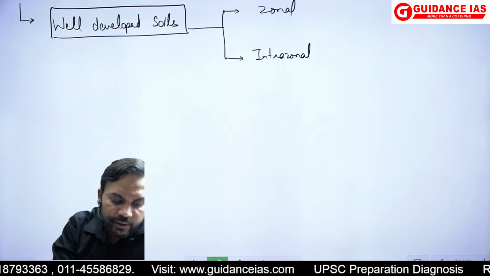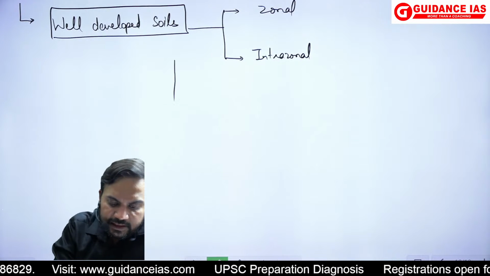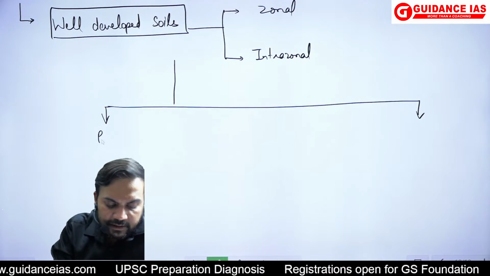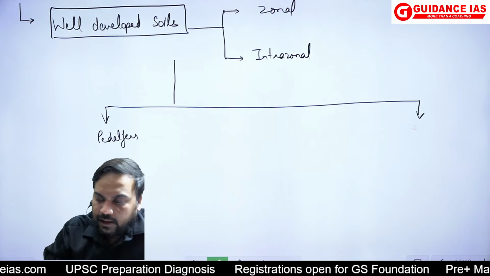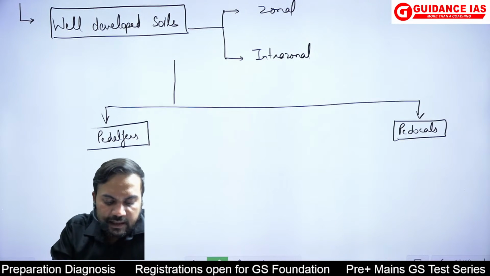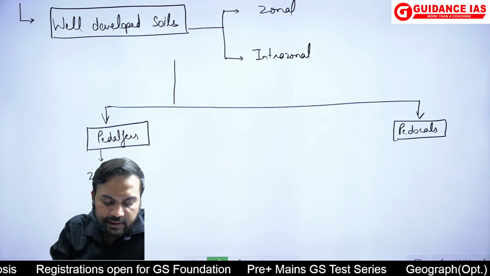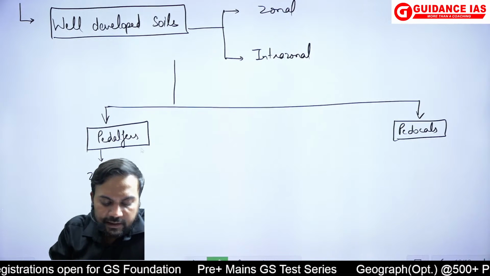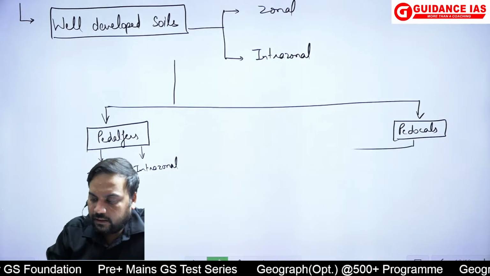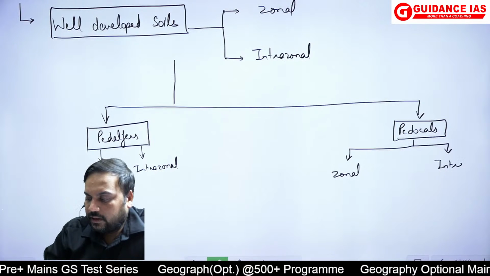Okay, and then what you will do, because you have to elaborate here, you'll say that this formation of the soils can take two forms. One is the case of the pedalfers and the other one is the case of pedocals. So pedalfers and pedocals. और फिर क्या करना है, इनमें एग्जाम्पल दे देने. लाइक फॉर एग्जाम्पल मैं जोनल का एग्जाम्पल दे सकता हूं एंड एक इंट्राजोनल का एग्जाम्पल दे सकता हूं. Same thing here, one example you give of zonal and one example you give of intrazonal.